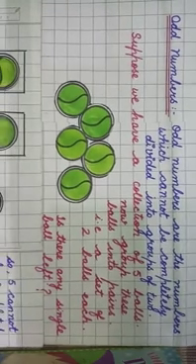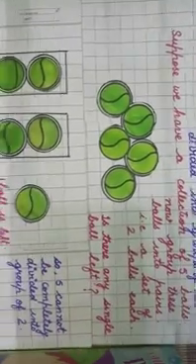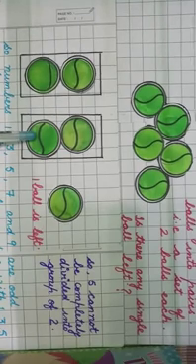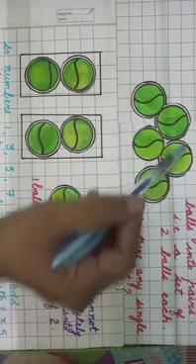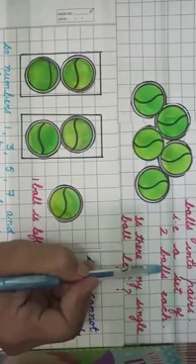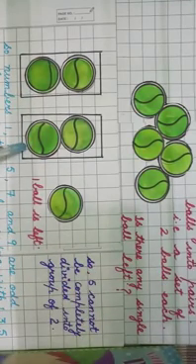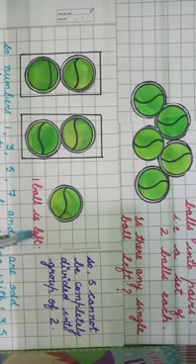We will get 2 sets. Clear beta? We get 2 sets of pairs and 1 ball will be left.